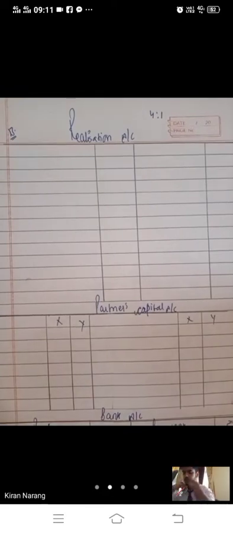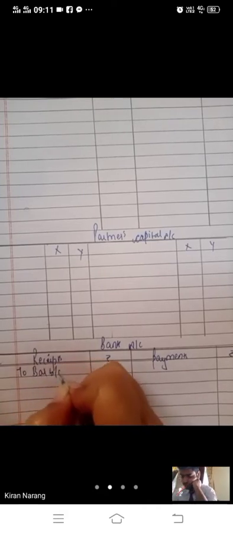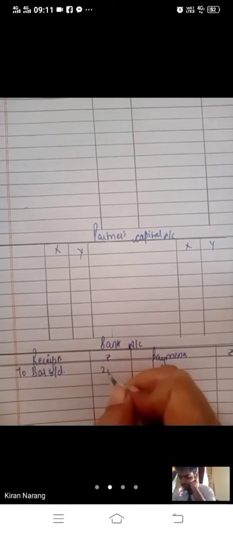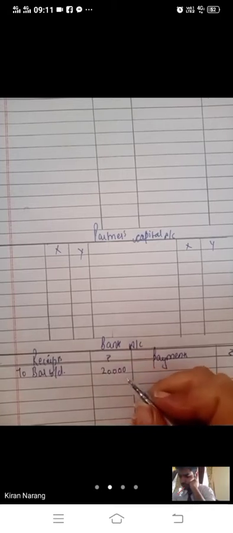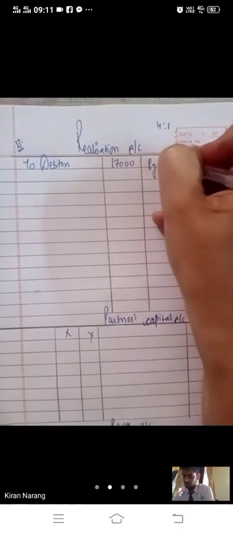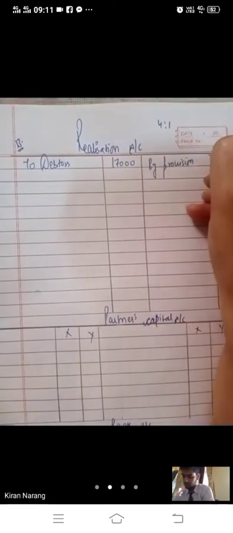So have a look at the balance sheet, asset side. First of all, bank balance is given to you. That bank balance will be recorded here as to balance brought down, 20,000. Whatever opening balance of bank you have, you write to balance brought down in the bank column. Then comes the realization account. You have debtors. You will write here to debtors 17,000, by provision. On the opposite side you will write 2,000.